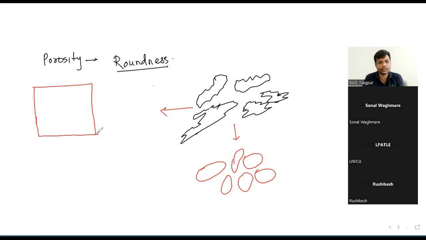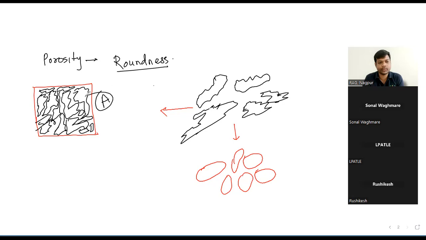Say this is the unit of rock under my consideration, and these angular fragments make one rock, rock A. These particles are also making a rock, but here there is well rounding.